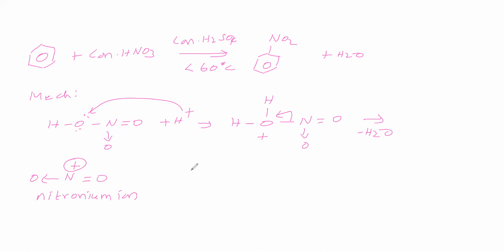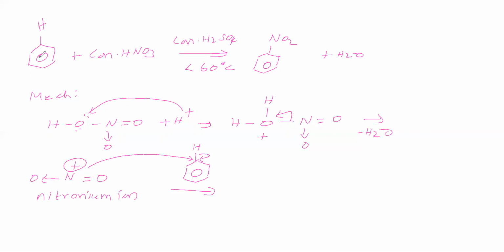This nitronium ion attacks benzene. Here hydrogen will be there. This N attacks this place, therefore this bond shifts to this side. This H plus is abstracted by HSO4 minus, so this becomes nitrobenzene. So what is this reaction called? In this benzene, hydrogen is replaced by the NO2 group, therefore it is called a substitution reaction.